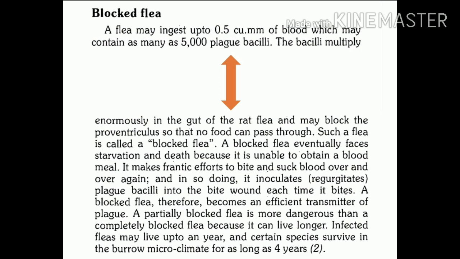So this blocking is due to multiplication of plague bacilli inside their stomach, and they are feeling hungry, and as they are feeling hungry, there is obstruction which is not allowing blood to enter into the stomach. They will bite repeatedly, and this plays an important role in transmission.